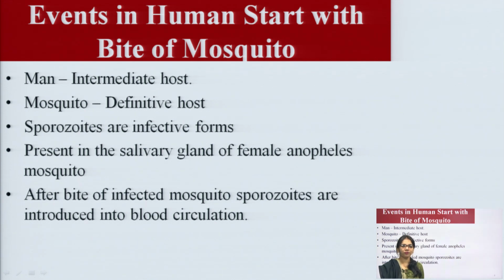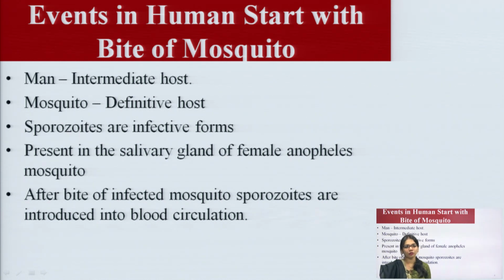Now, some of the events in humans start with the bite of a mosquito. Man is the intermediate host, the mosquito is the definite host, and sporozoites are the infective forms. So the hosts for malaria are man and the mosquito.